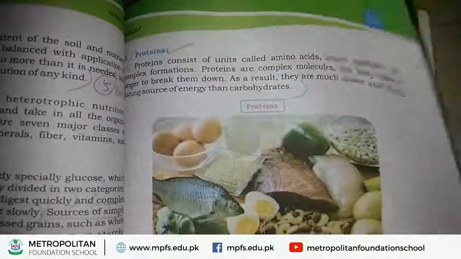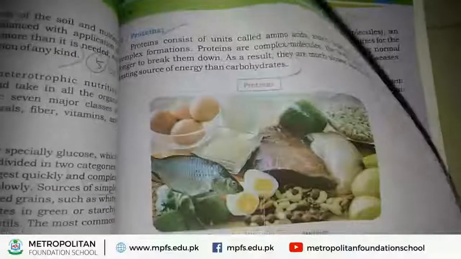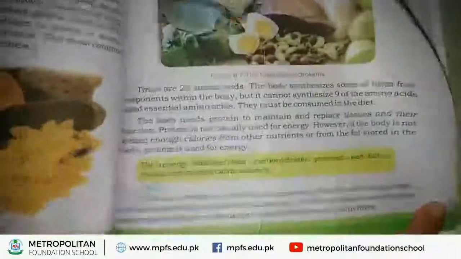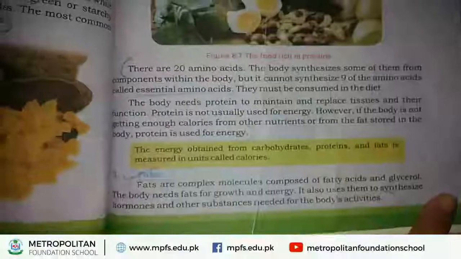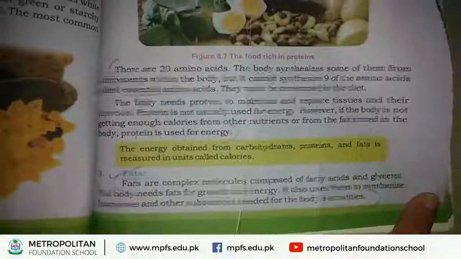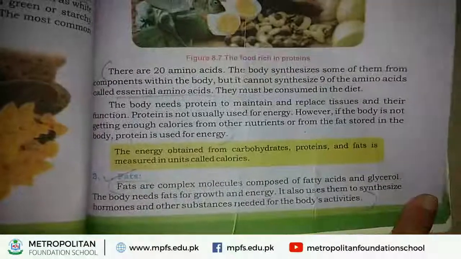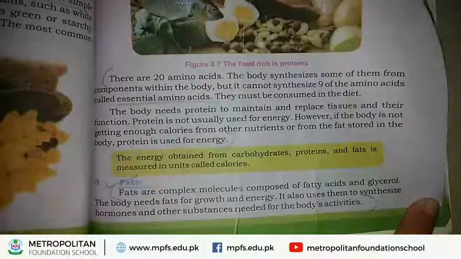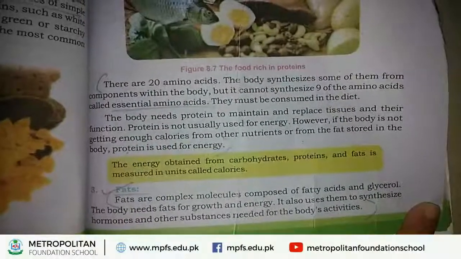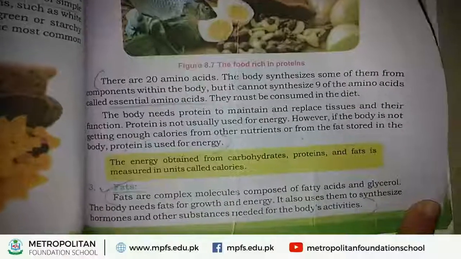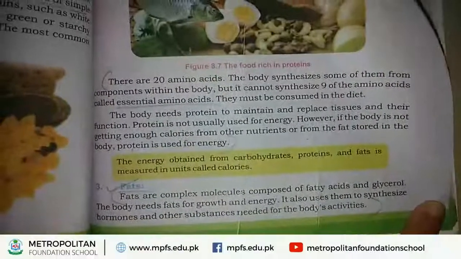Okay, next nutrient, that is fats. What are fats? Fats are complex molecules, and these fats are made up of fatty acid and glycerol. What is the composition of fats?